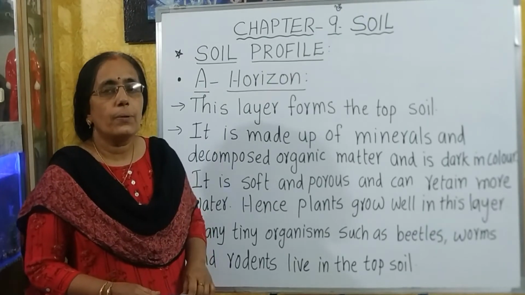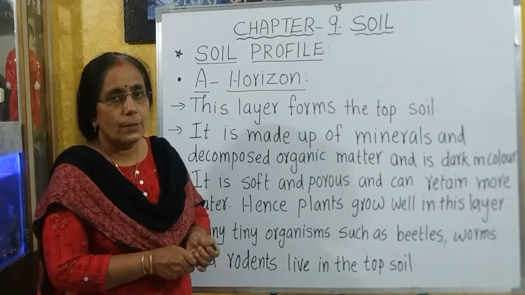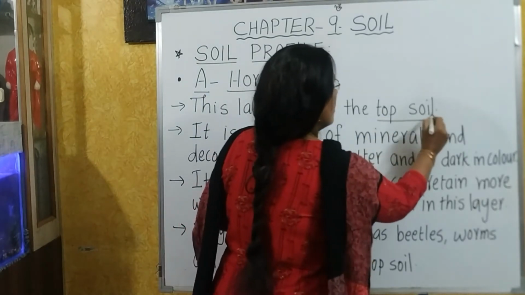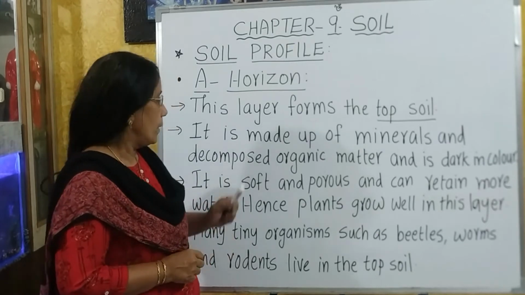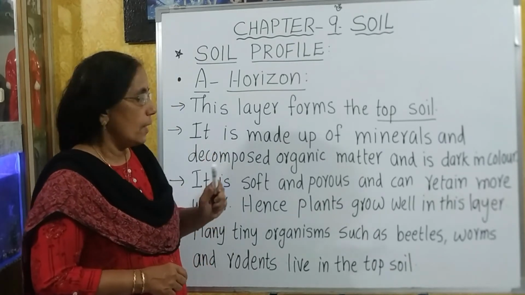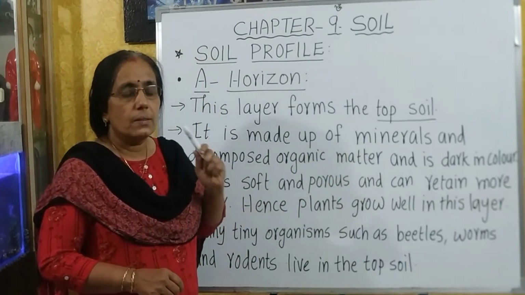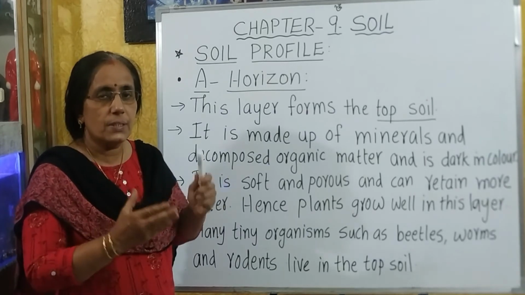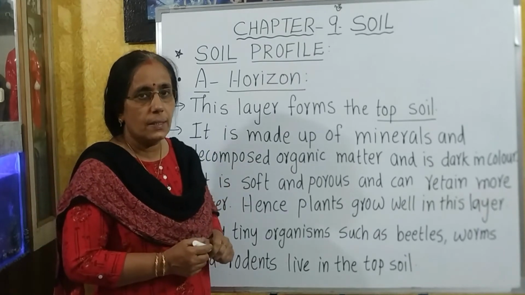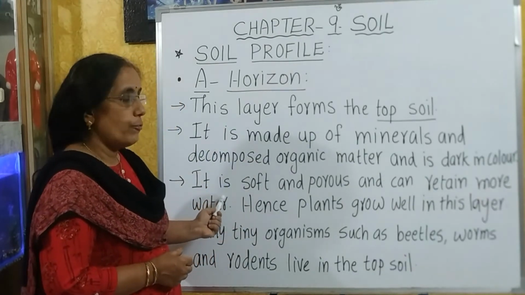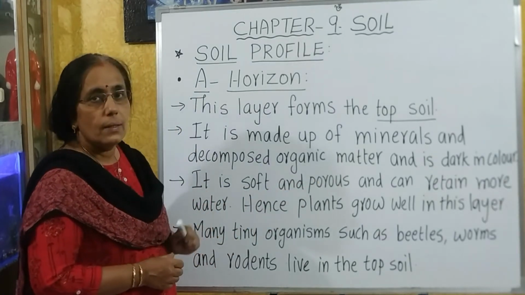Now we will discuss A horizon. This layer forms the topsoil. So which horizon is known as topsoil? It is horizon A. It is made up of minerals and decomposed organic matter and is dark in color. Since decomposed organic matter, that is humus, is very dark in color, this layer of topsoil also appears dark. It is soft and porous and can retain more water than the other layers.